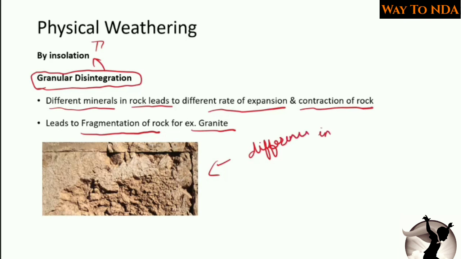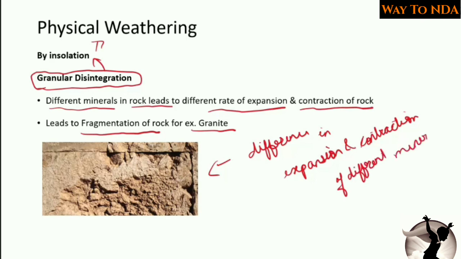there is a difference in expansion and contraction of different minerals. So this is the basic reason behind this granular disintegration. Now the rock will not disintegrate completely, but the granules will get disintegrated.